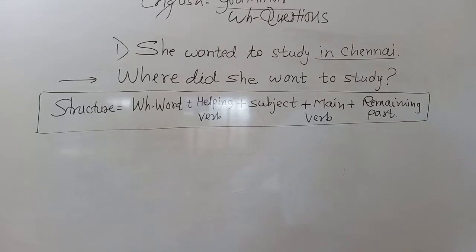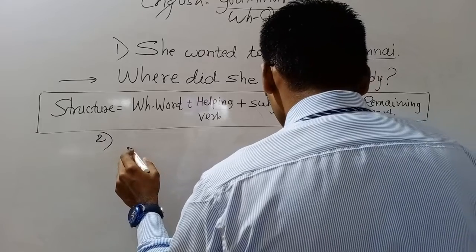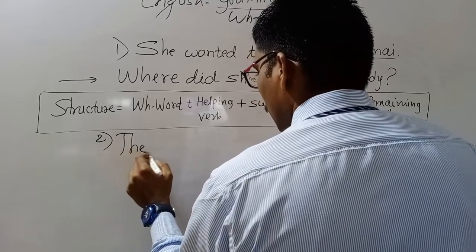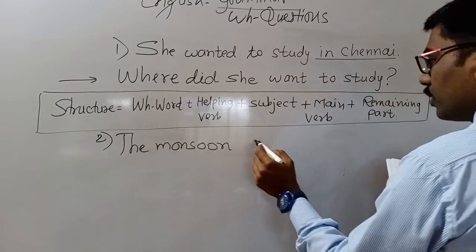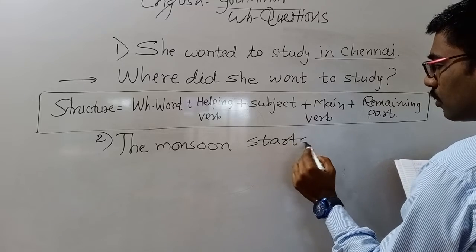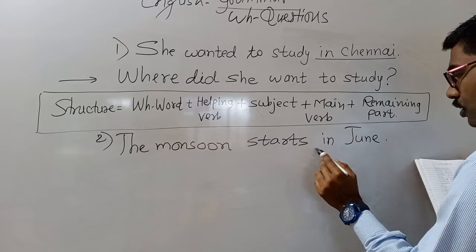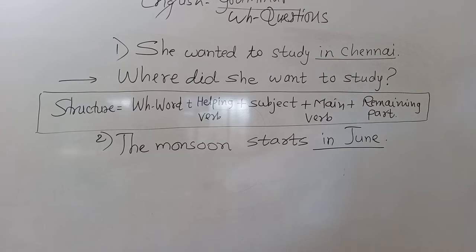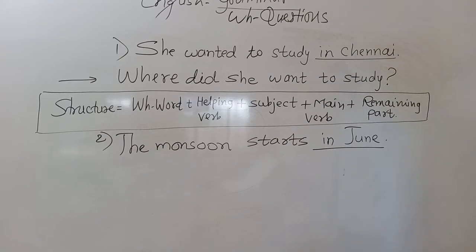Okay, this is completed, dear students. I want to give you another example to solve yourself. Second example: the monsoon starts in June. The monsoon starts in June. So this is the example. Complete it.